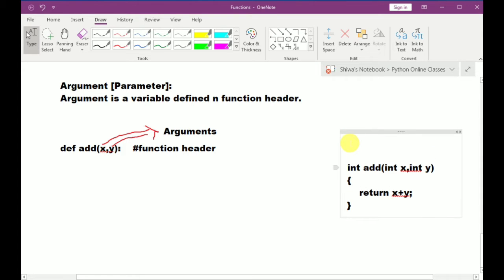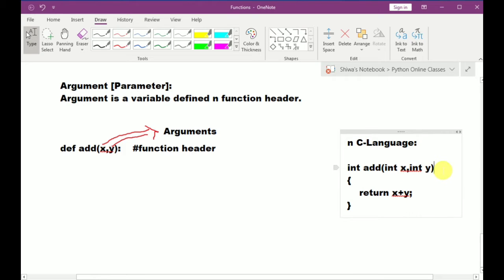In the C language we define a function like this. So here int is the return type, add is the function name, int x, int y. So here x and y are called arguments.